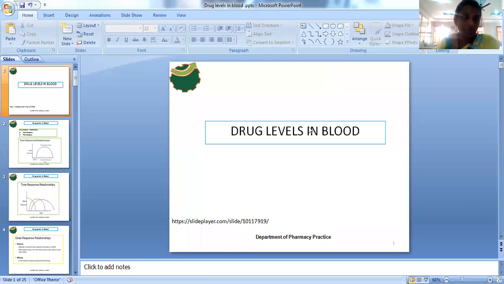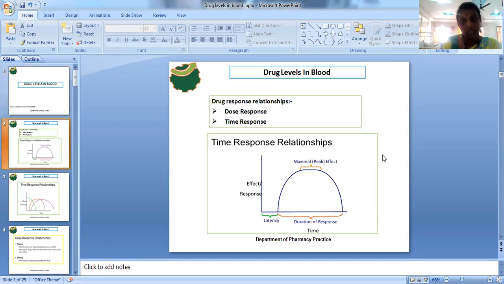Hello everyone. Today's topic is the drug levels in the blood. After administration, what are the different levels that will be experienced in the blood by the drug? That is today's topic, which can also be called plasma concentration time profiles. Before going to the drug levels in the blood and the plasma concentration time profiles, what are the parameters that will be involved?